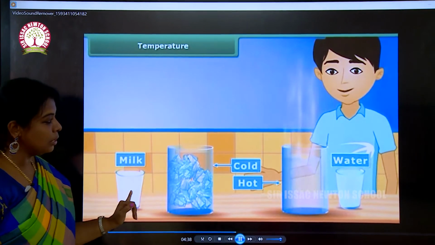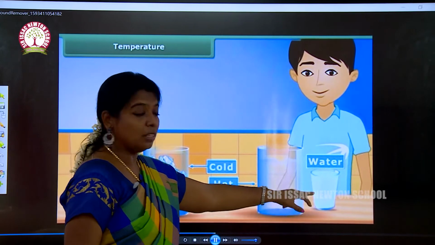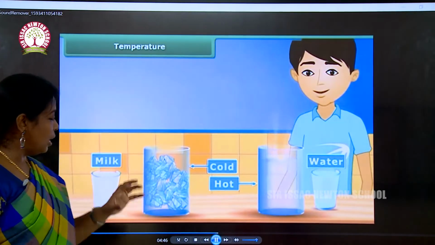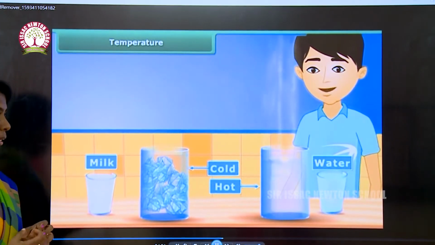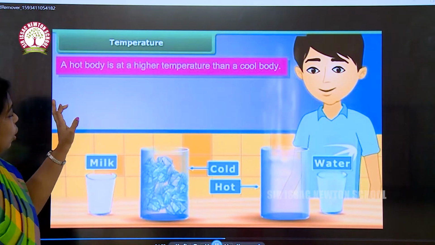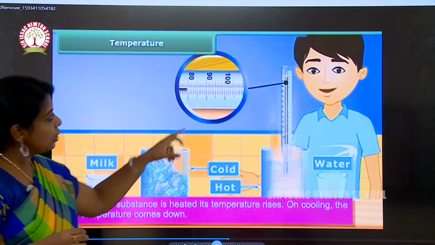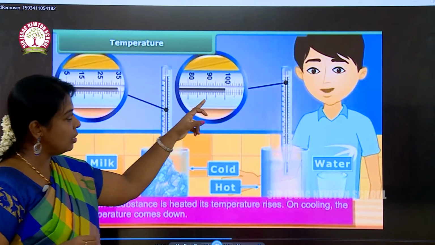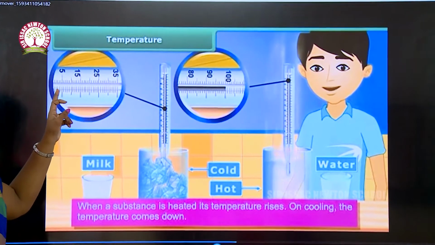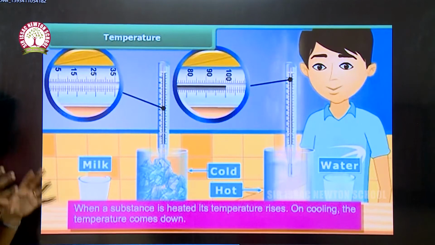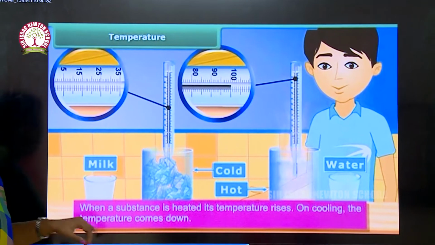So here the milk is hot, the water is cold. We can heat this water, and we can refrigerate the milk and make it chilled milk. A hot body is at a higher temperature than a cold body. Maybe the temperature of the hot body is 100 degrees Celsius and maybe the temperature of the cold body is minus 5 degrees Celsius or below 5 degrees Celsius. So the temperature of the hot body is more than the temperature of the cold body.